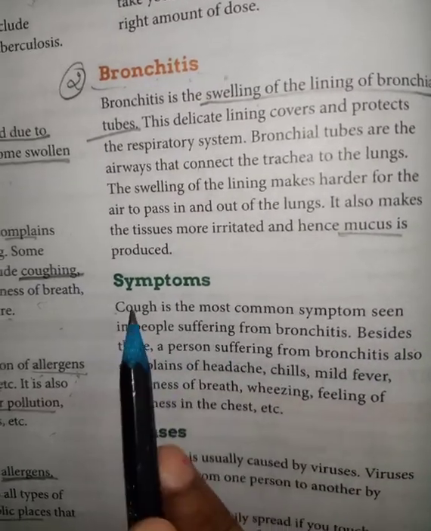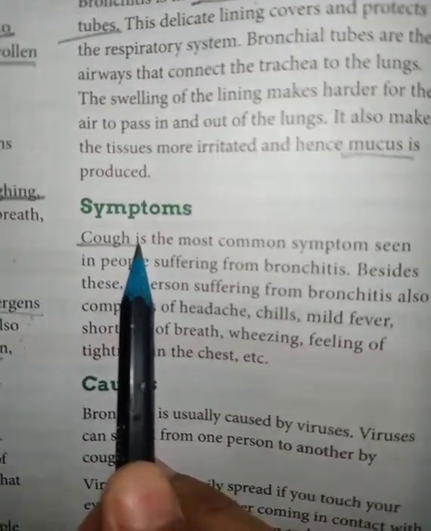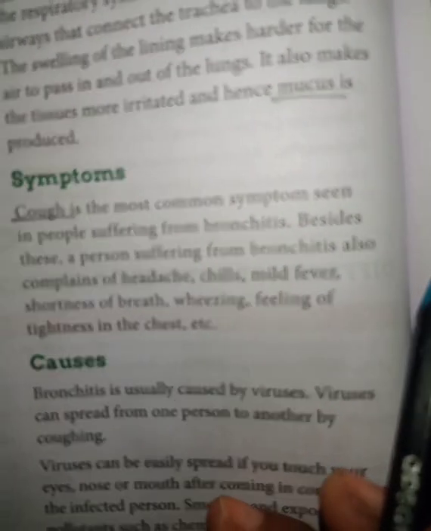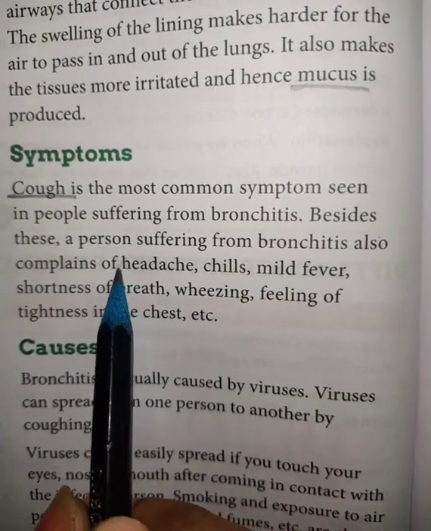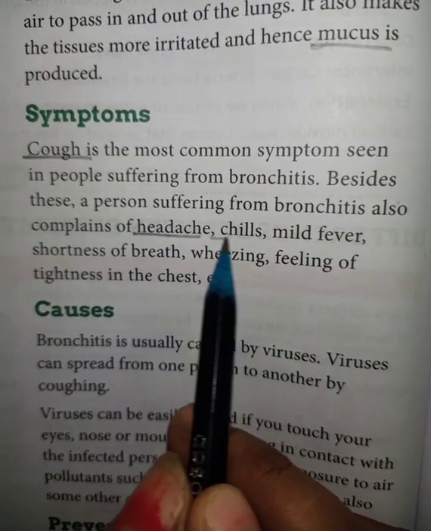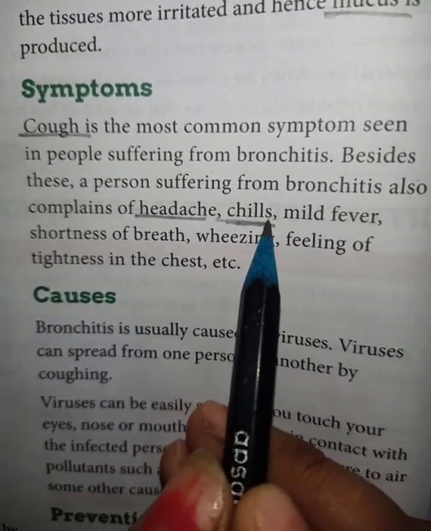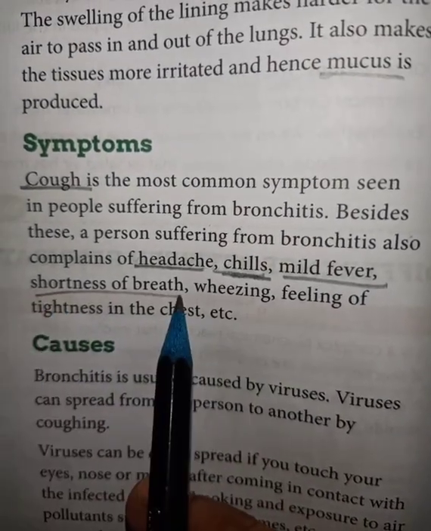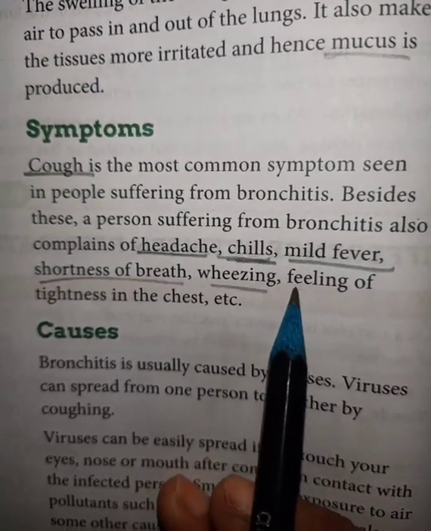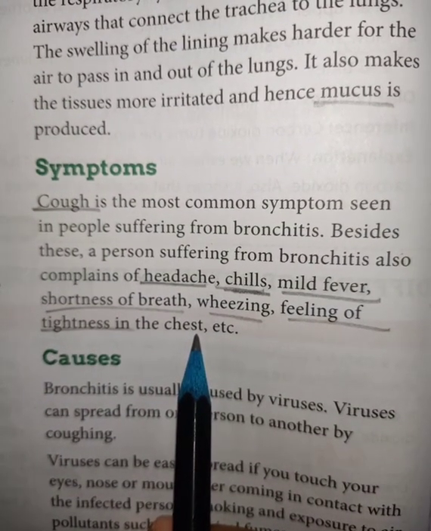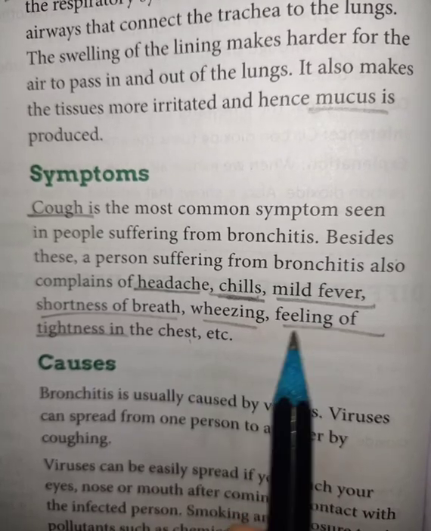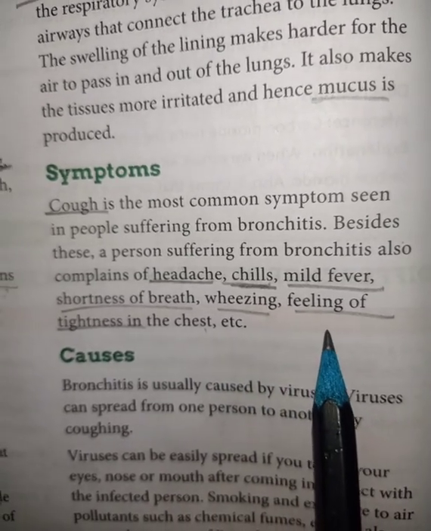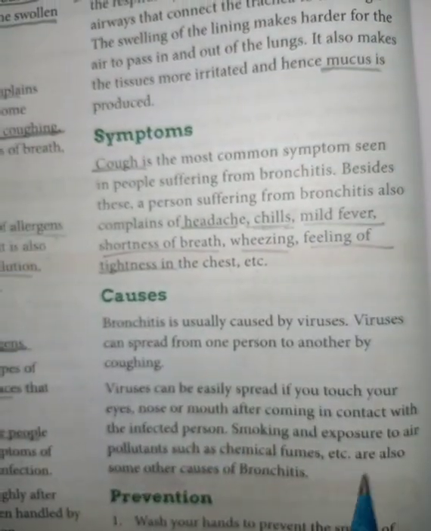At that time a lot of cough comes out from the mouth of the person. The person complains about headache, chills, which means thand lagna, and mild fever. The person suffers from mild fever, shortness of breath, wheezing, and a feeling of tightness in the chest. So these are some of the symptoms. We can be asked during exams to write the symptoms of bronchitis. So these are the symptoms of bronchitis.